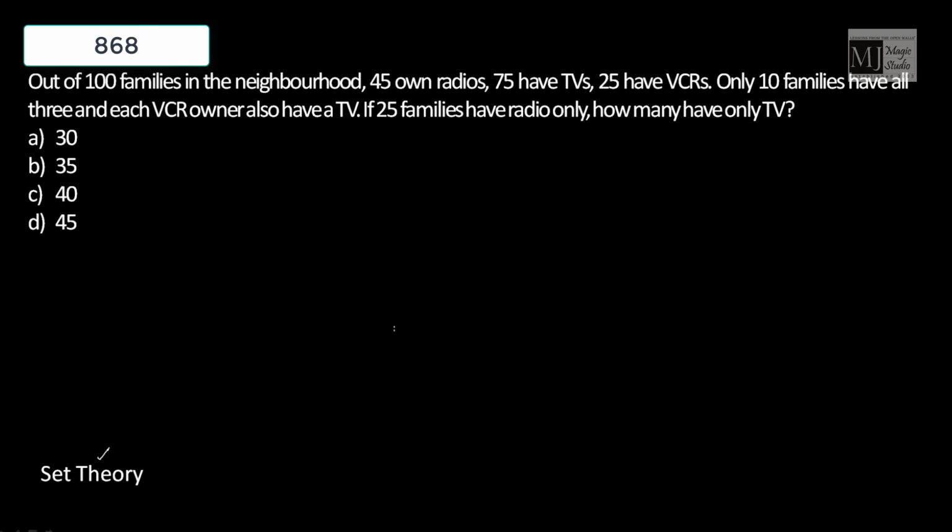A classical example from set theory. Out of 100 families in the neighborhood, 45 own radios. 75 have TVs. 25 have VCRs.